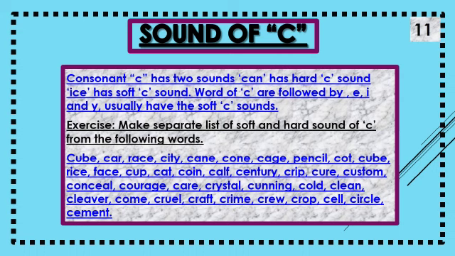Now I read it: cube, car, race, city, cane, cone, cage, pencil, cot, cube, rice, face, cup, cat, coin, calf, century, creep, cure, custom, concealed, courage, care, crystal, cunning, cold, clean, clever, scum, cruel, craft, crime, crew, crop, cell, circle and cement.